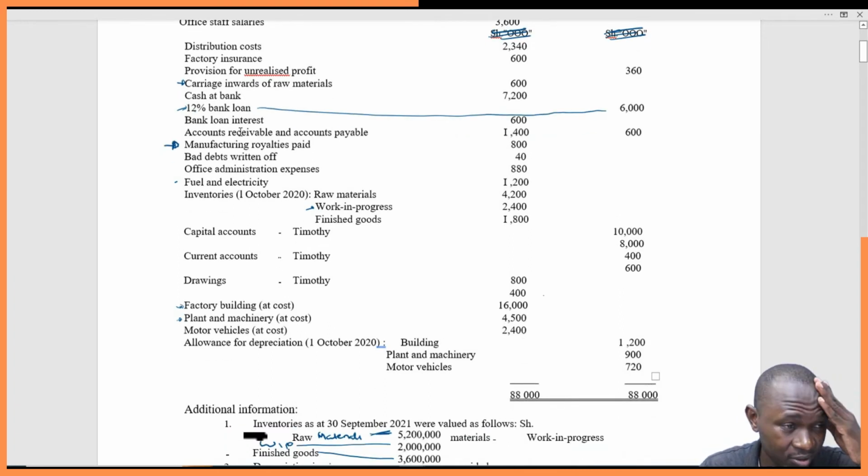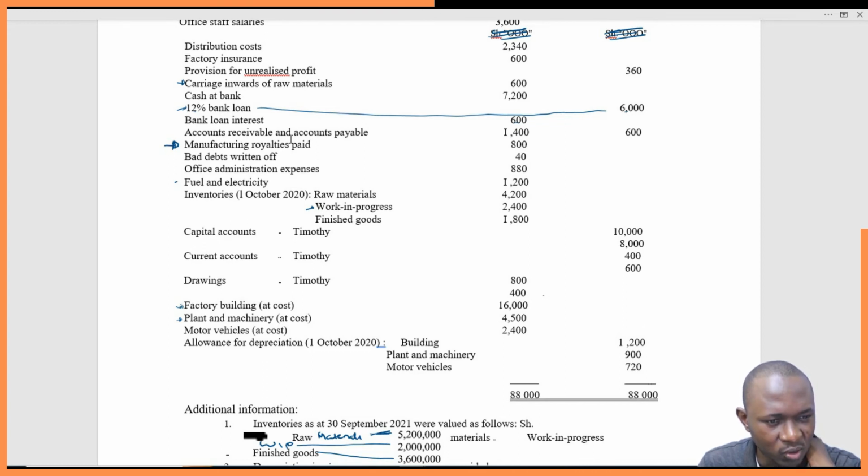Accrued bank loan of 120. You remember it was 120 because the bank loan was 6,000. 12% is 720, but we only paid 600. So accrued is 120. What we had not paid outstanding is 120. 720, which is the 12% of 6 million, and then what we paid is 600. So 720 minus 600 is 120. So the outstanding interest is 120.